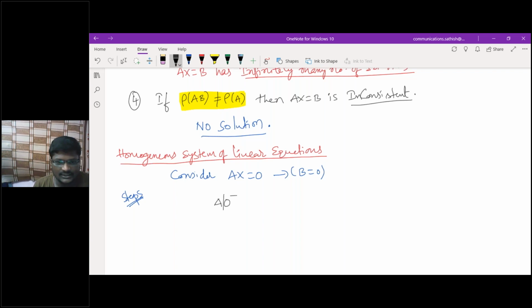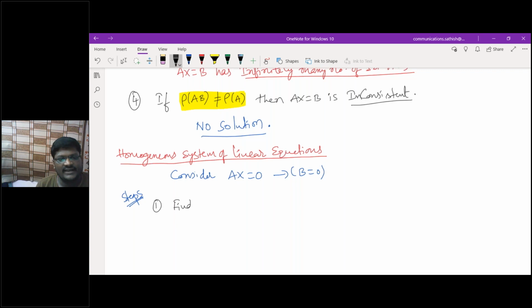The matrix is 0, sir. You are writing this as an augmented matrix, so there is no use of this 0 matrix. That is the reason why I will avoid your augmented matrix. So it is not required. Getting what I'm saying here? Yes, sir.